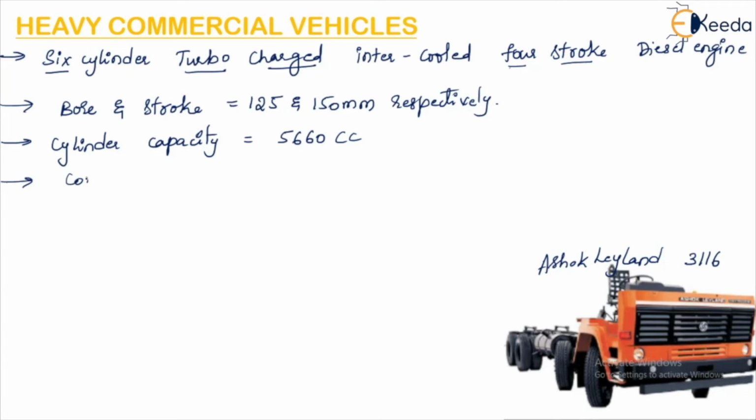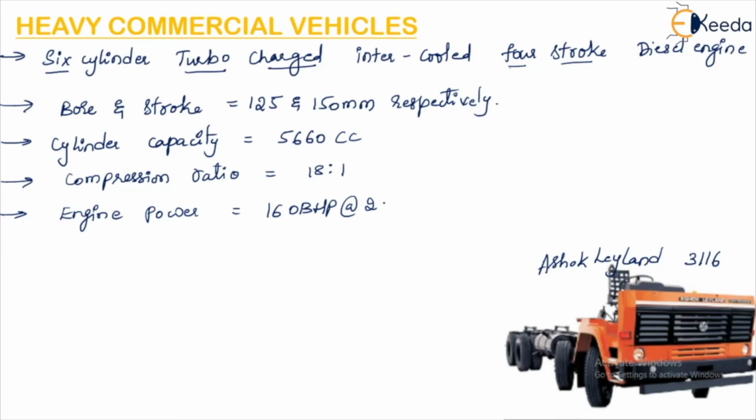The compression ratio required here is 18:1. Engine power of this vehicle is 160 brake horsepower at the rate of 2400 rpm.